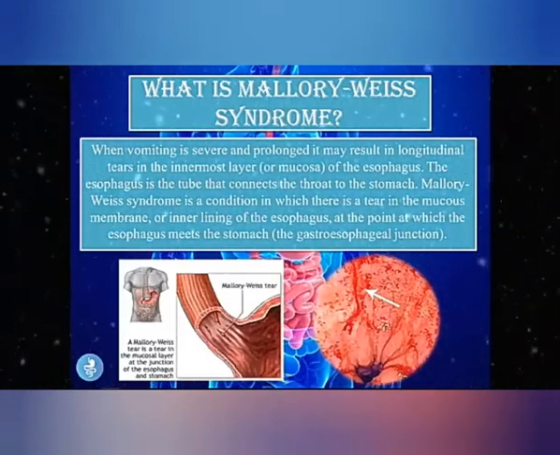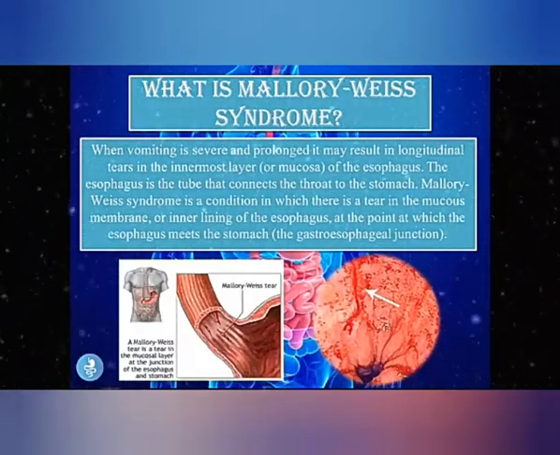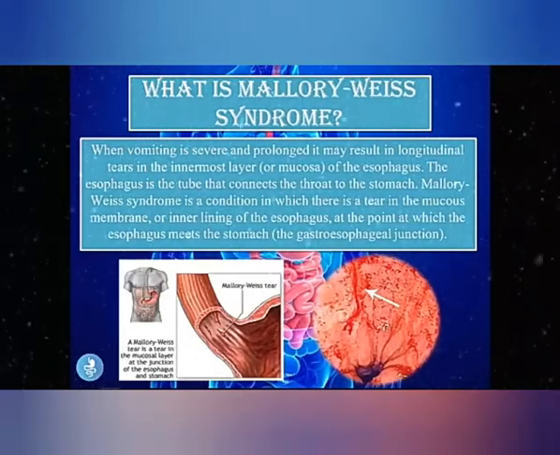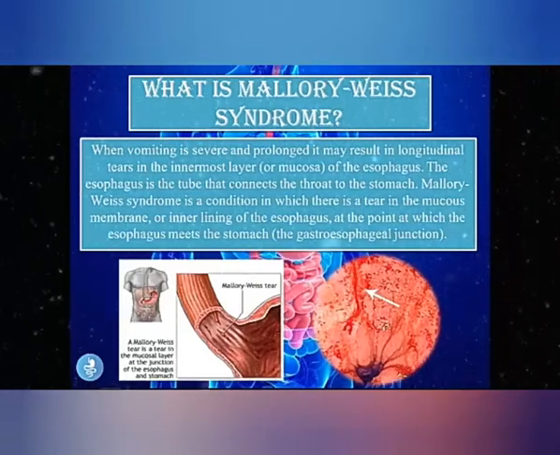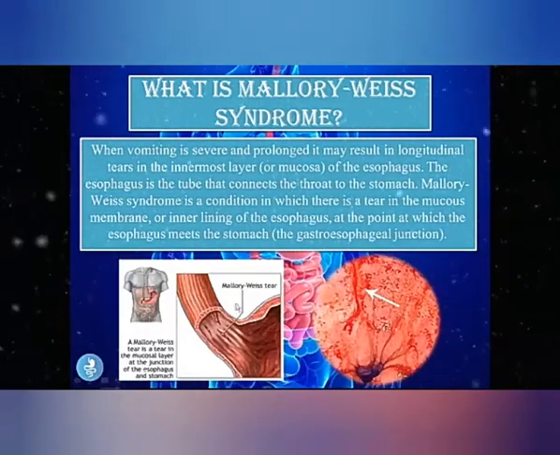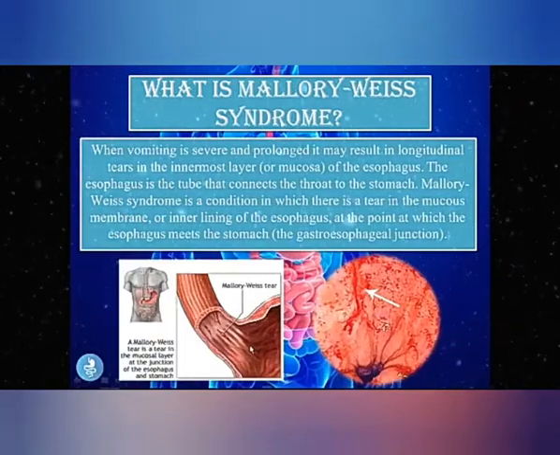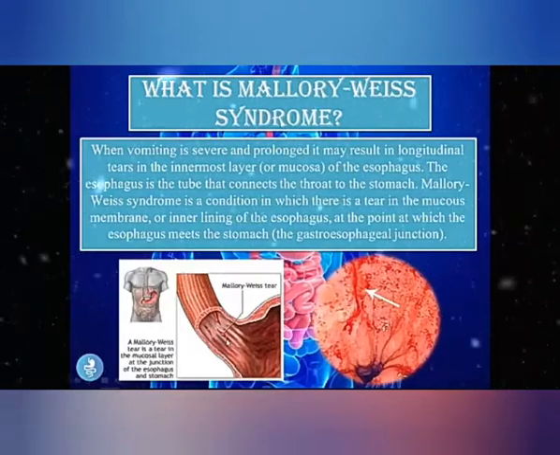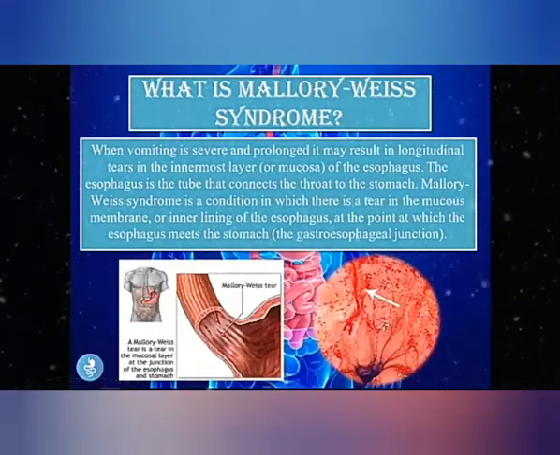Mallory-Weiss Syndrome is a condition in which there is a tear in the mucosal membrane, or the inner lining of the esophagus, at the point at which the esophagus meets the stomach, and that is called the gastroesophageal junction. So below is an image where you can see the esophagus meets the stomach, and this is known as the gastroesophageal junction. And the Mallory-Weiss tears are specific because they occur at this gastroesophageal junction, and they are usually longitudinal tears and they affect only the innermost layer, which is the mucosa.